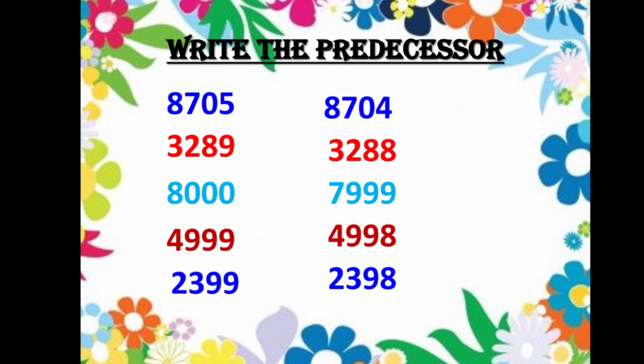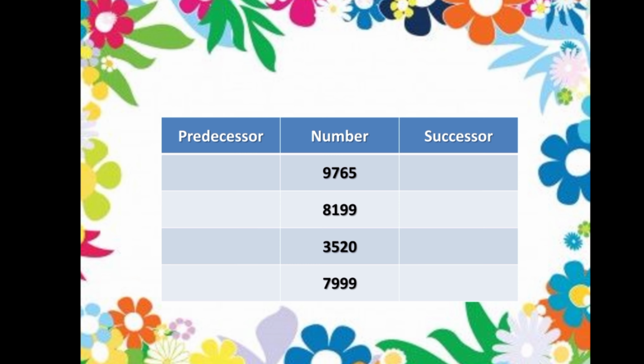So what is successor? Successor is nothing but the number that comes just after the given number. And what is predecessor? The number that comes just before the given number. So this is all about successor and predecessor. Let us see the combined example. The numbers are given in the middle and we have to write the predecessor and successor of these numbers.